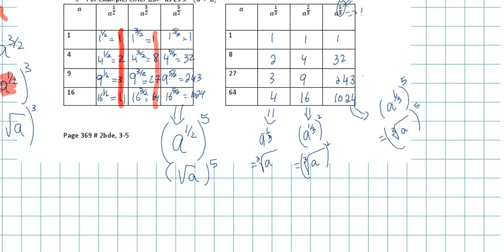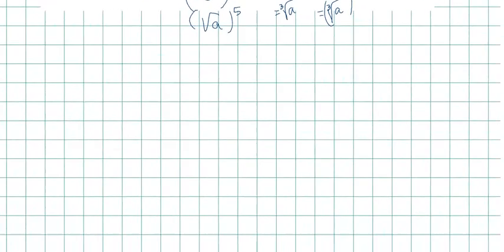So no matter what your exponent is, always, your denominator is going to go in the root, and your numerator is going to go outside as an exponent. There's 2 ways to write this. You can write it like this, or you can write it like this. It's going to be exactly the same answer.